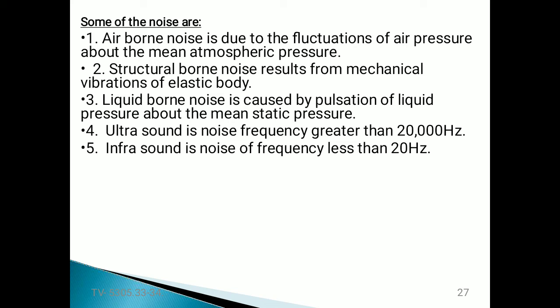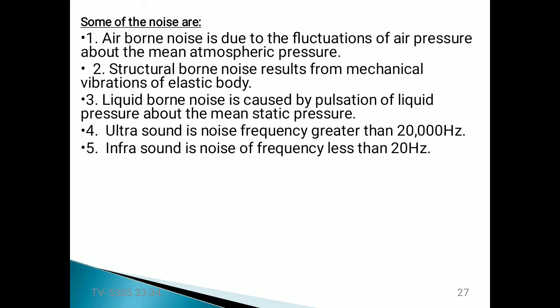The second one is structure-borne noise, which results from mechanical vibrations of elastic bodies from the instruments. The third one, liquid-borne noise, is caused by the pulsating of liquid pressure about the mean static pressure. The next one is ultrasound noise: frequencies greater than 20 kilohertz are called ultrasound noise frequencies.